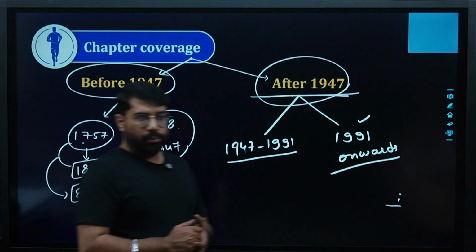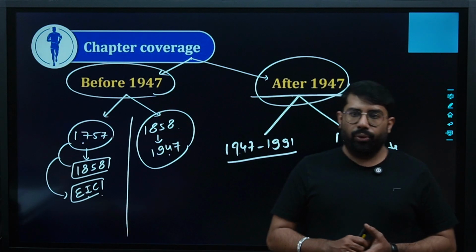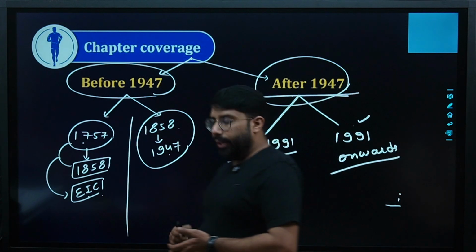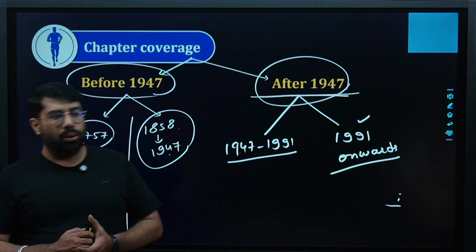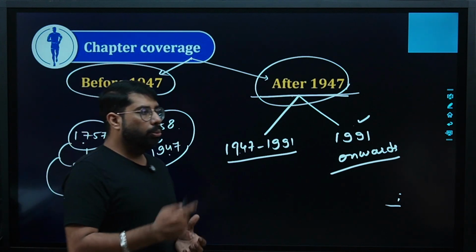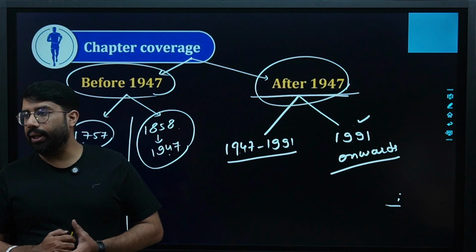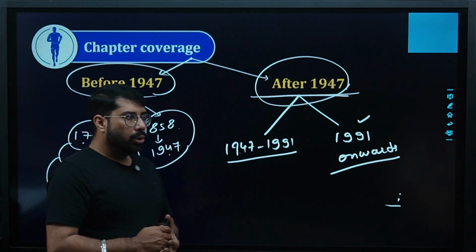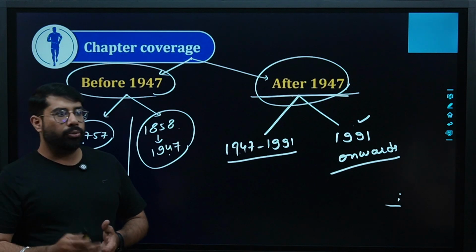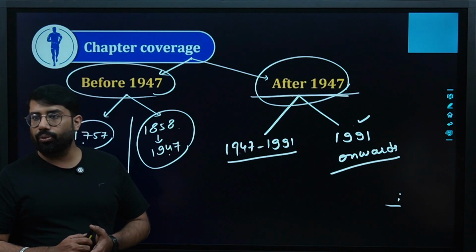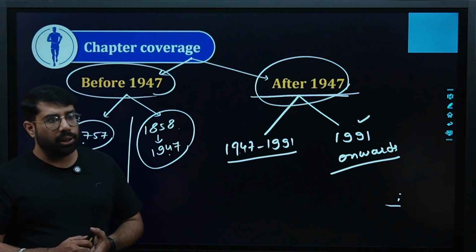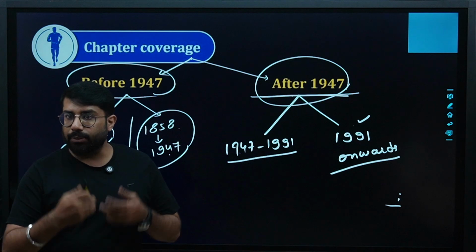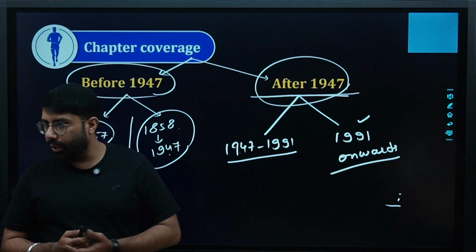15th August 2014, remember the date please. When PM Modi was giving his speech from the ramparts of Red Fort, he declared that from now on, PCI will not work and PCI will be replaced with a new body, what we call Niti Aayog. Are you clear? What is Niti? Niti stands for National Institute for Transforming India. So that is Niti Aayog. So since 2014, PCI has stopped working and it has been replaced by Niti Aayog. Are you clear? That was one thing.